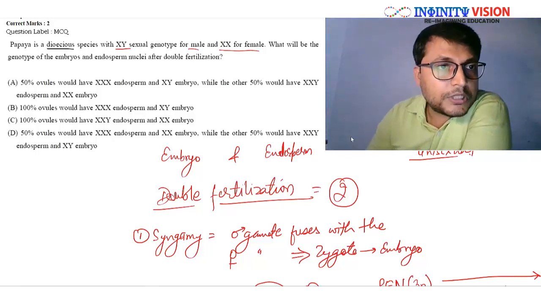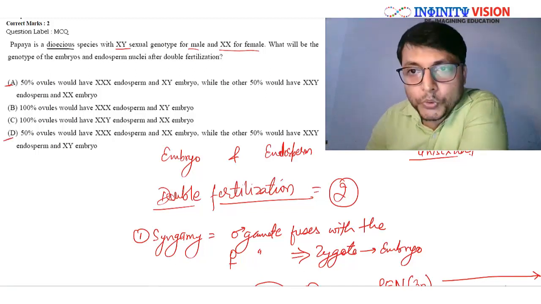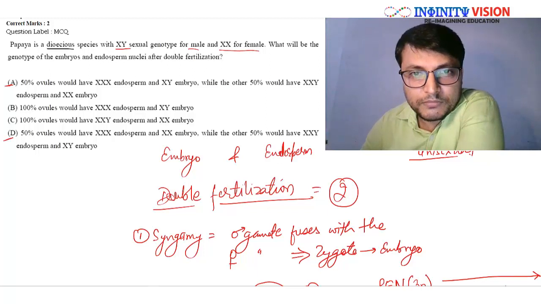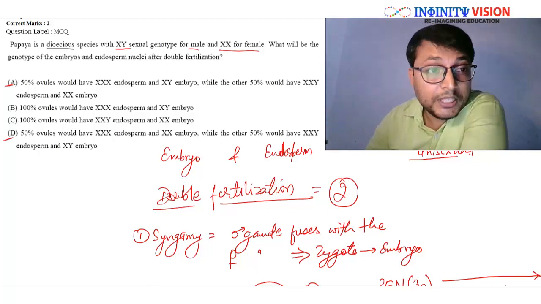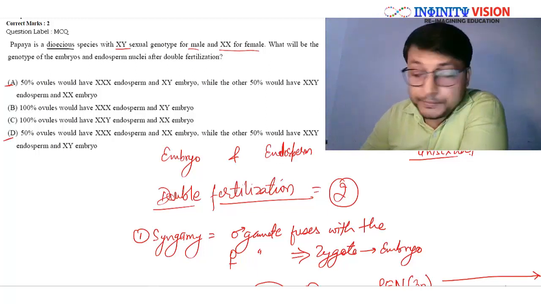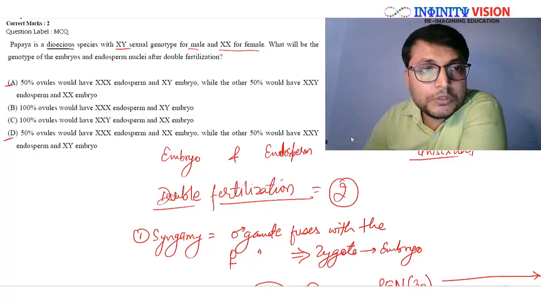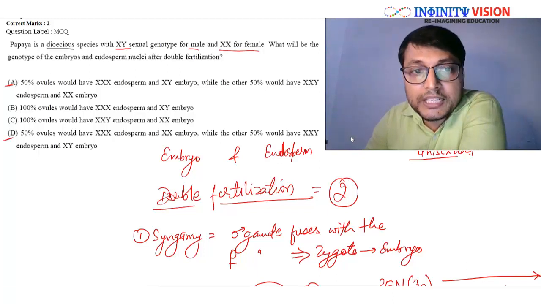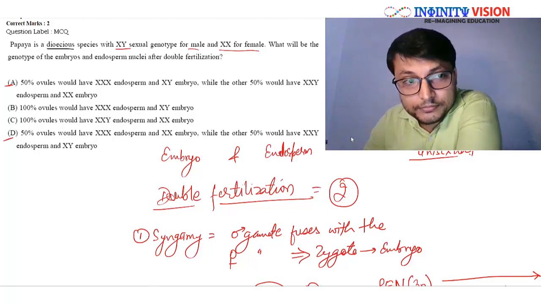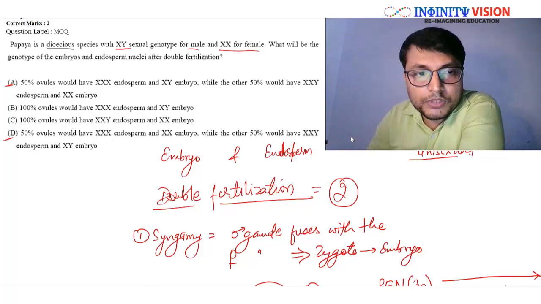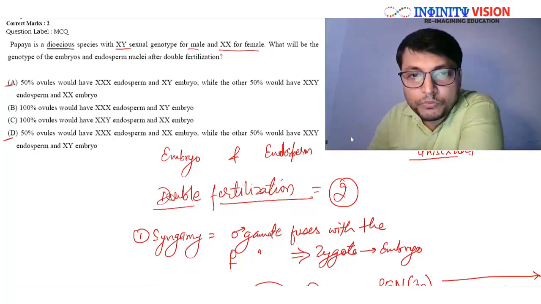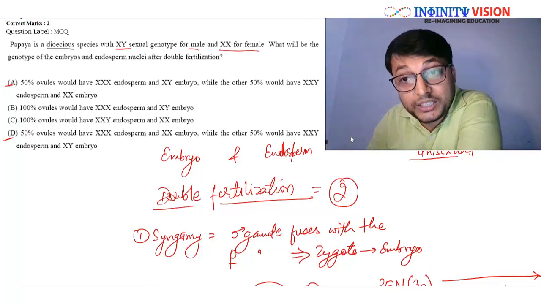If you closely see option A and option D, both are saying 50% chances. Then where is the difference? Now look carefully. Option A says that 50% ovules would have XXX endosperm and XY embryo, right? And the other 50% would have XXY endosperm and XX embryo. D says that 50% ovules would have XXX endosperm and XX embryo, while the other 50% would have XXY endosperm and XY embryo.